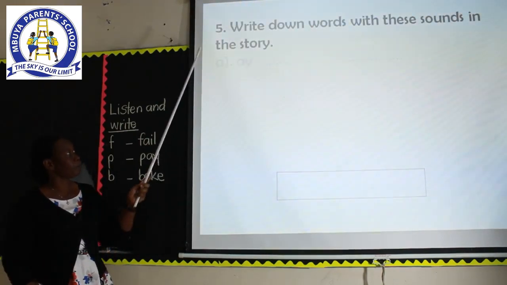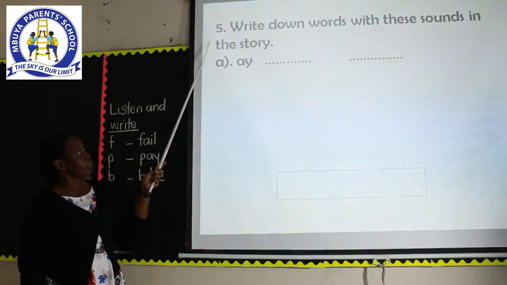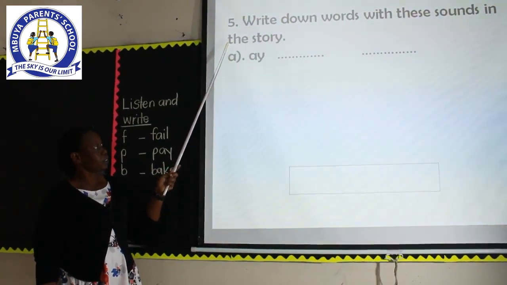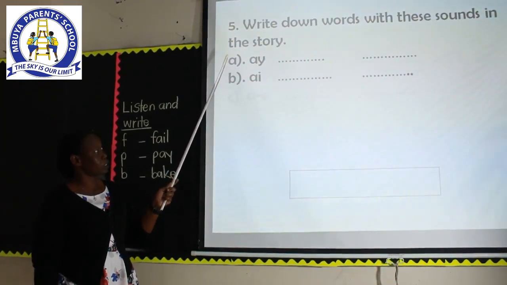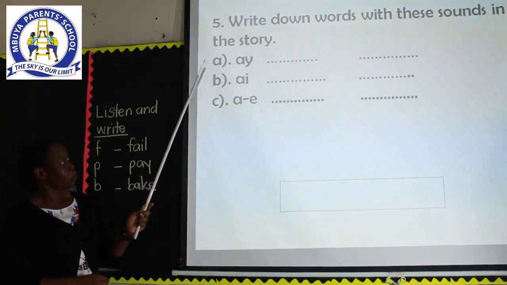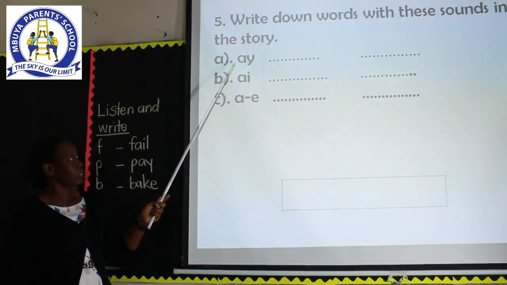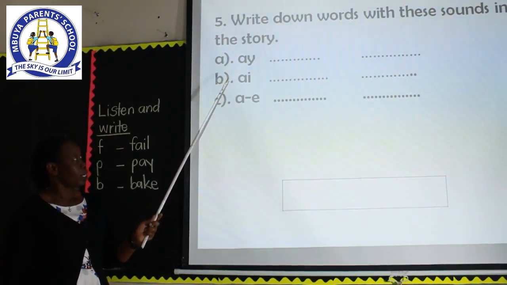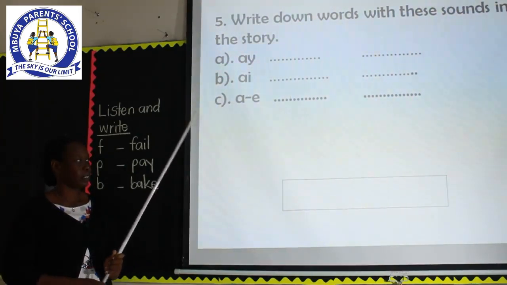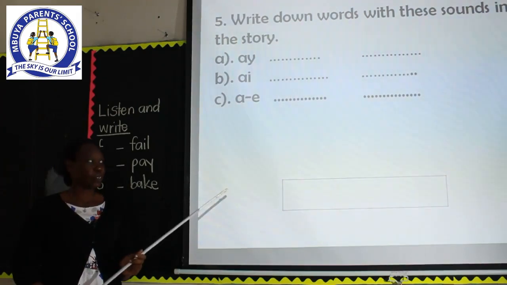Question number 5 says, write down words with these sounds in the story. Remember, when we are reading, we had the words which have these sounds. This is A, and A. The same sounds but having different letter combinations.